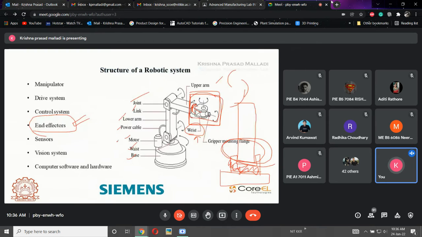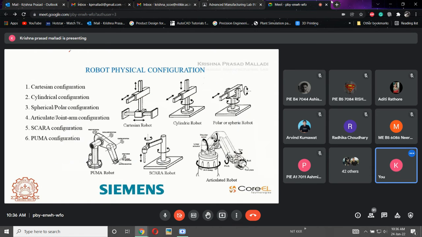Till now, we have discussed what a robot is, why there is a need for robots, and what strategies are needed for the involvement of robots. So the structure of the robot we have defined as of now. Now, classification: how the robots will be classified. There are n number of robots in the market or in the industry. On what basis they will be classified is this. First I explain the classification, then in detail how they are classified.